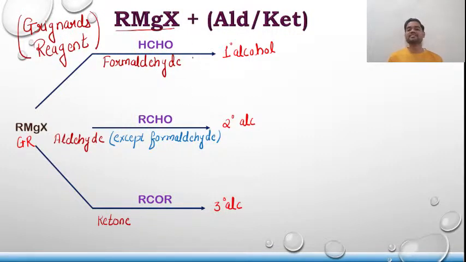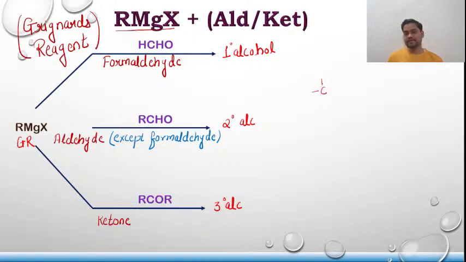Okay, so Grignard's reagent plus formaldehyde gives a primary alcohol. Grignard's reagent plus any aldehyde apart from formaldehyde gives a secondary alcohol, and the last one, Grignard's reagent plus ketone, gives a tertiary alcohol. Now let us see the basis of the reaction.